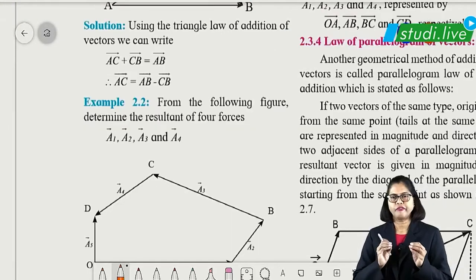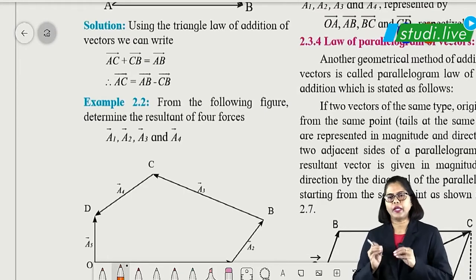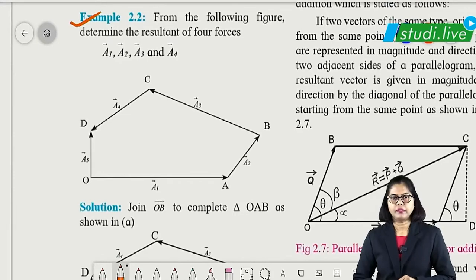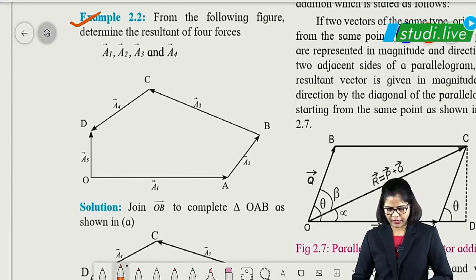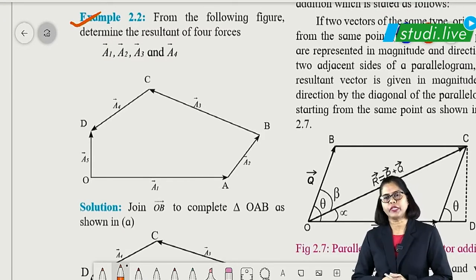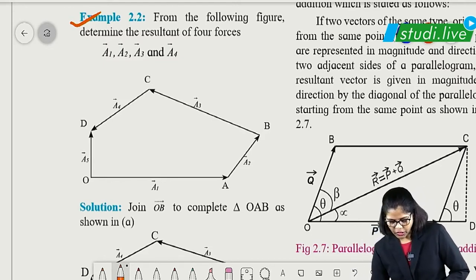After understanding the commutative and associative laws, here we are going to solve an example. That is a very interesting one. As you can see in the diagram here, A1, A2, A3, A4, A5 vectors are given, and we have to solve this. How can we do that? Using the triangle law we can solve this particular question. How can we do that, students? We can draw one resultant vector in this manner.